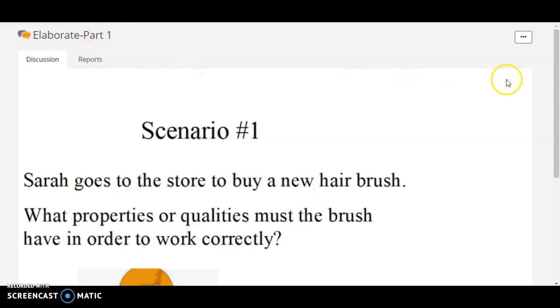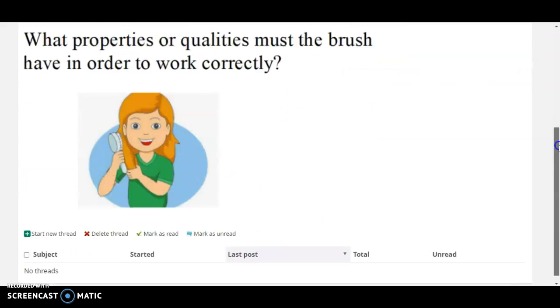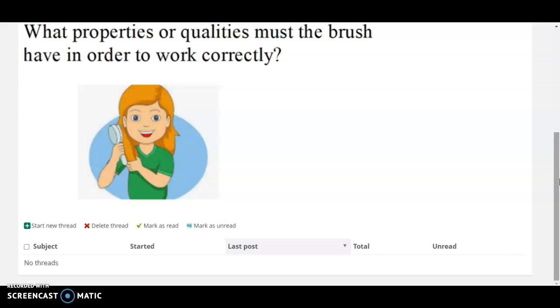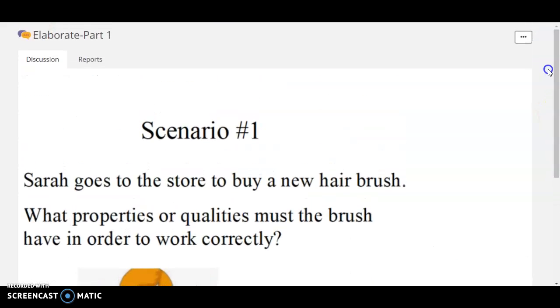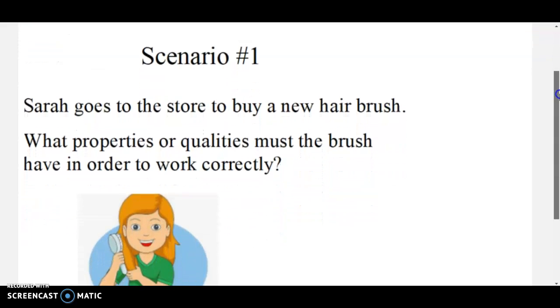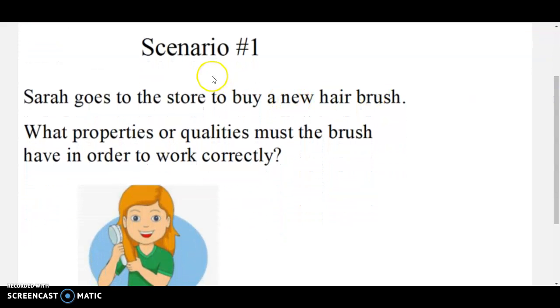In this next part of the playlist, you are going to type a message to me down below. When you see where it says Elaborate Part 1 or Part 2 or Part 3, you are first going to scroll down and read the scenario. For example, scenario number 1 reads, Sarah goes to the store to buy a new hairbrush.